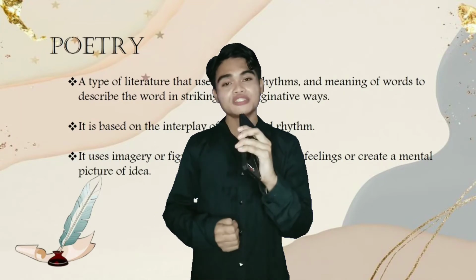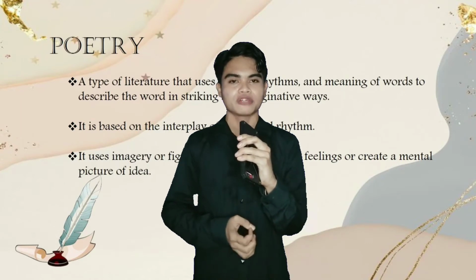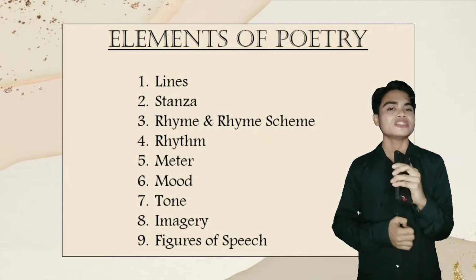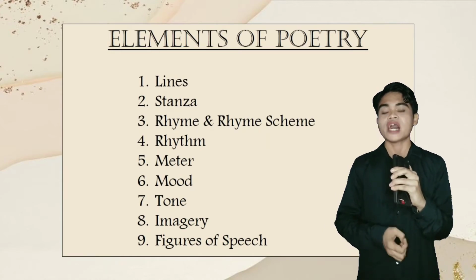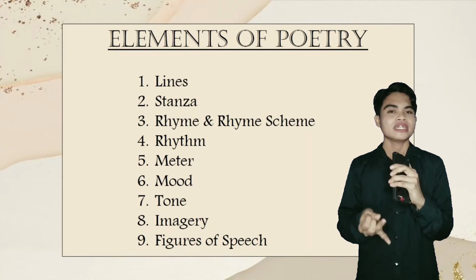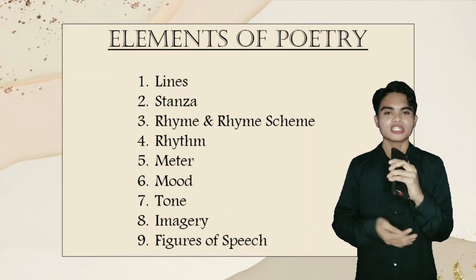Now, let us proceed to the elements of poetry. Throughout my research, I gathered 9 elements of poetry. We have line, stanza, rhyme and rhyme scheme, rhythm, meter, mode, tone, imagery, and figures of speech.